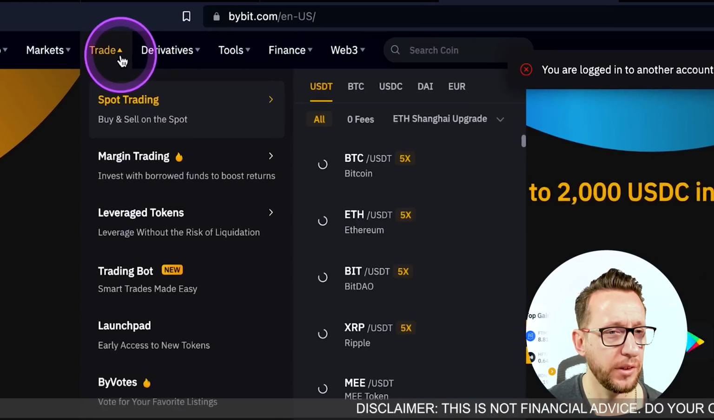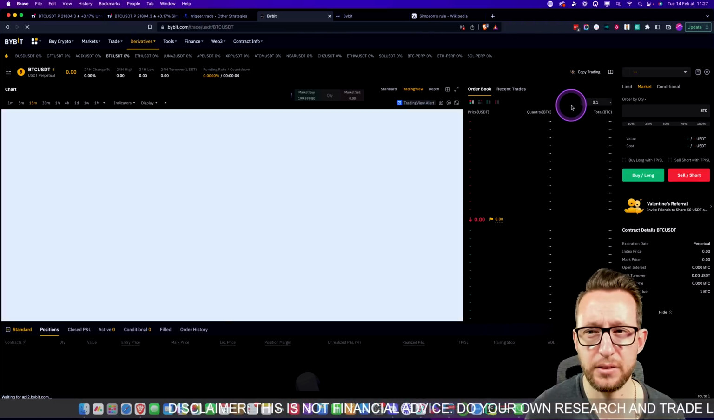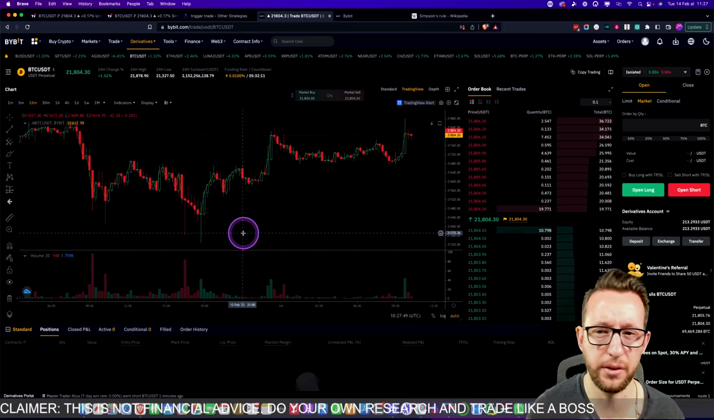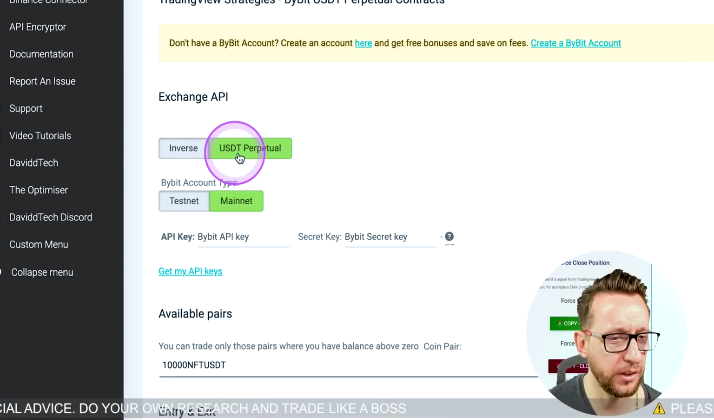So if you go over to here, you can use your USD perps here. I have a sub account here. I'm logged into my sub account. There's not a huge amount of money on it, so I'm just going to create an API for this account. So I'm going to go down. I'm going to be using USDT.